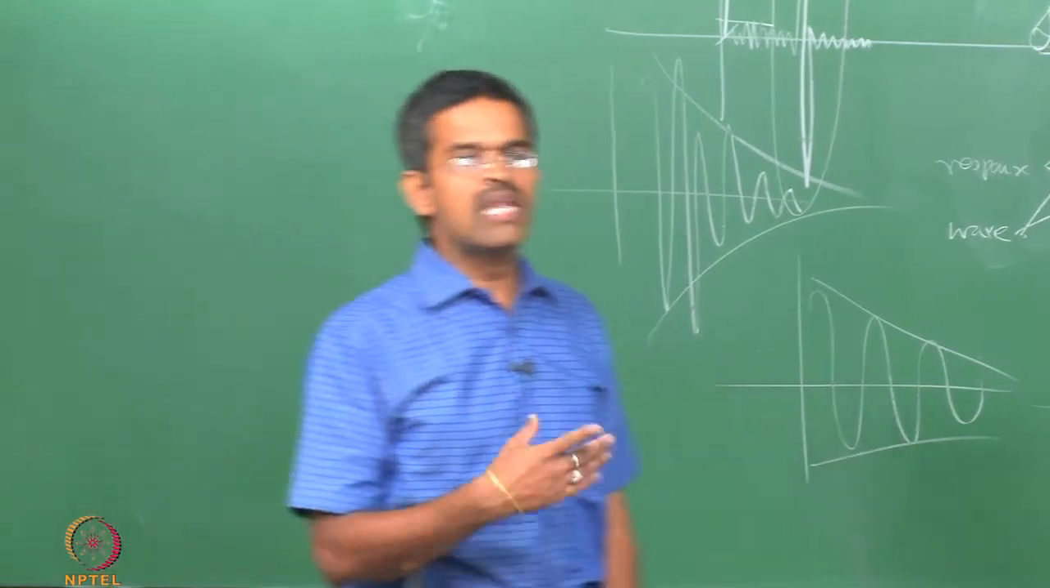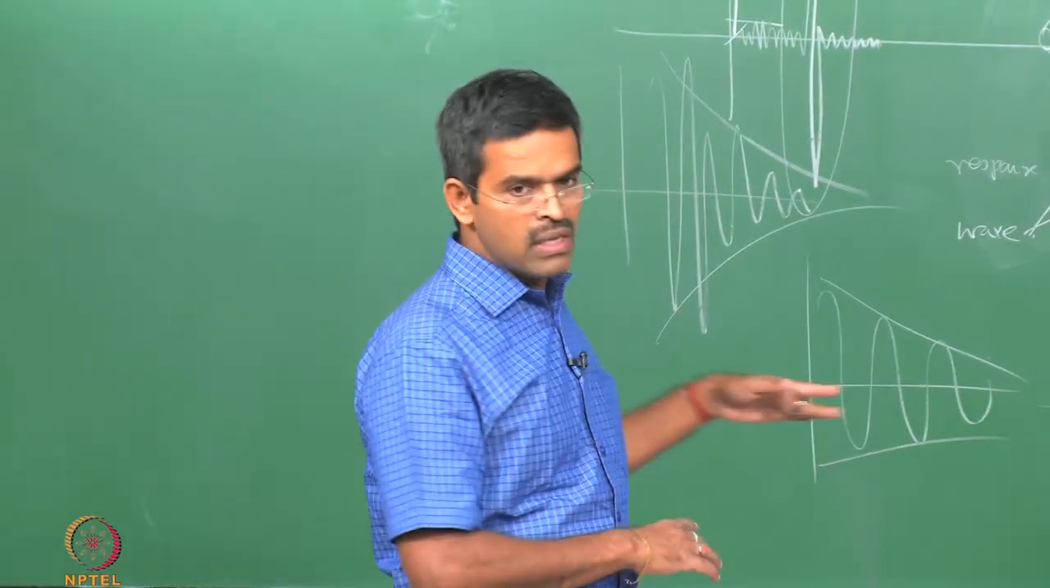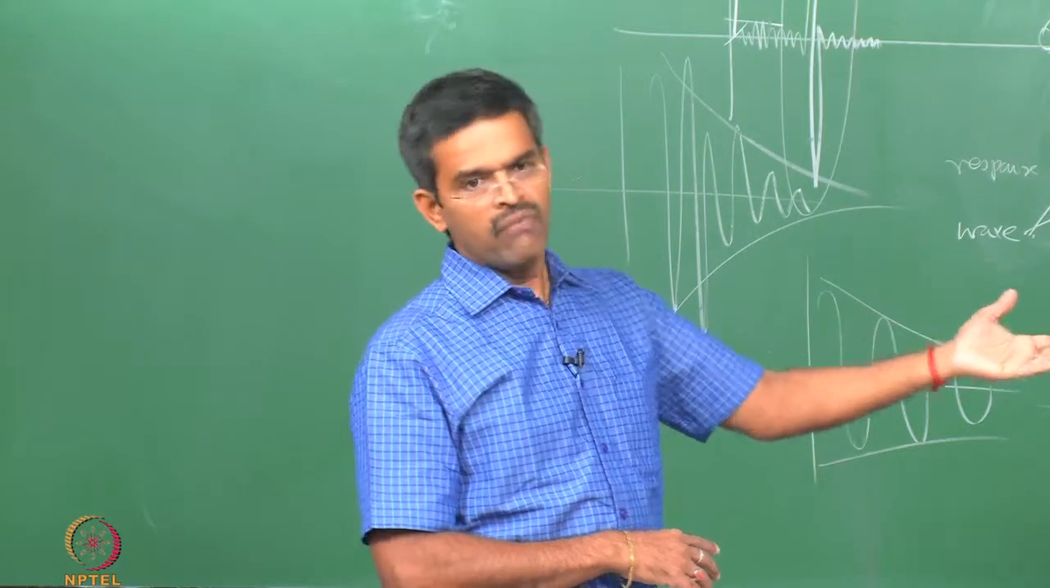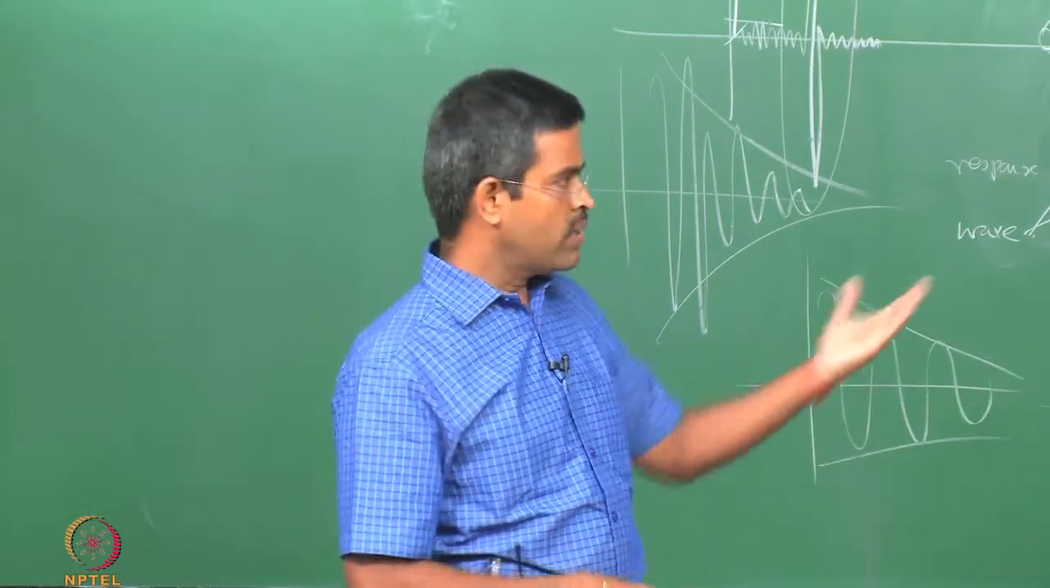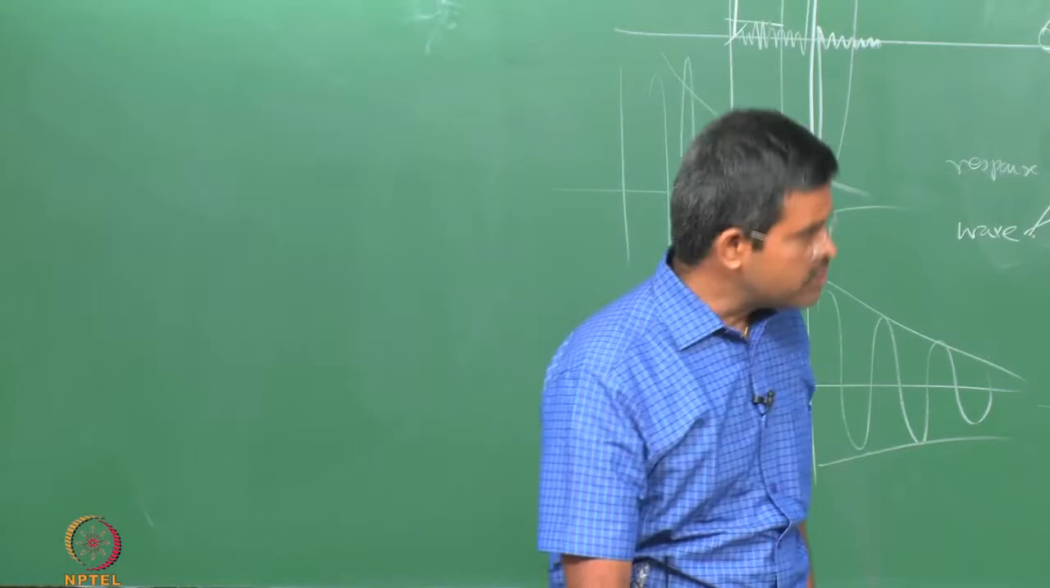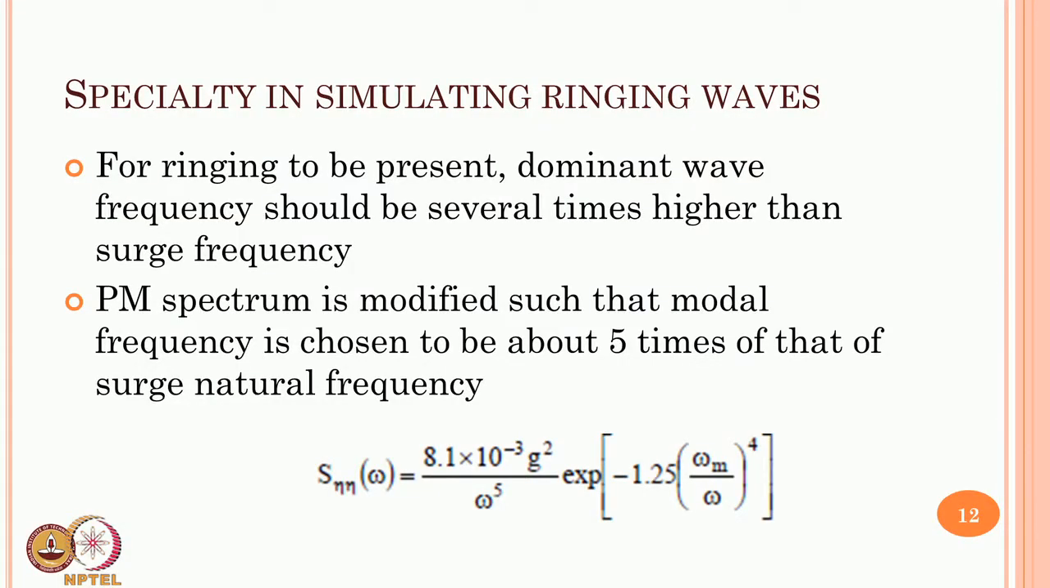So, the conventional theories will not be able to generate these kind of waves, therefore, people went on to modify the given PM spectrum with a specific equation which is seen here. So, that is the modified PM spectrum, where omega_m is the modal frequency, omega is the natural frequency of the system, and A_ηη is the power spectral density function, which is a function of omega.